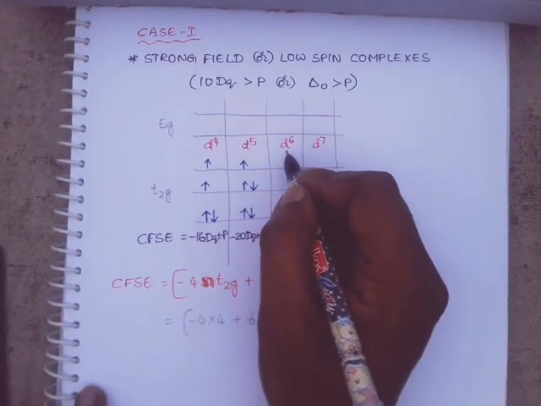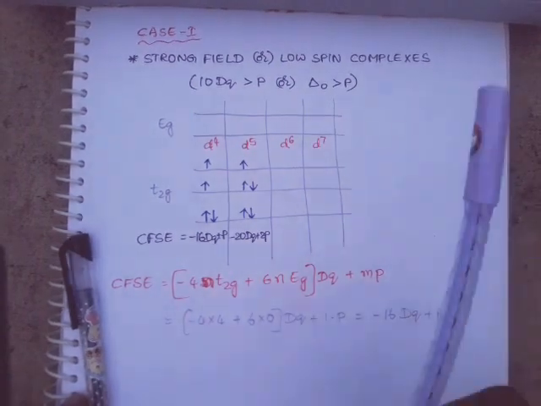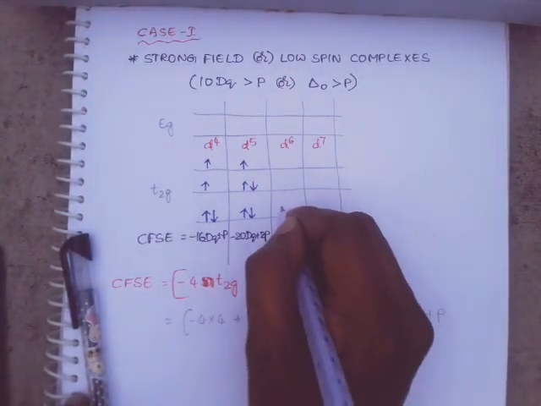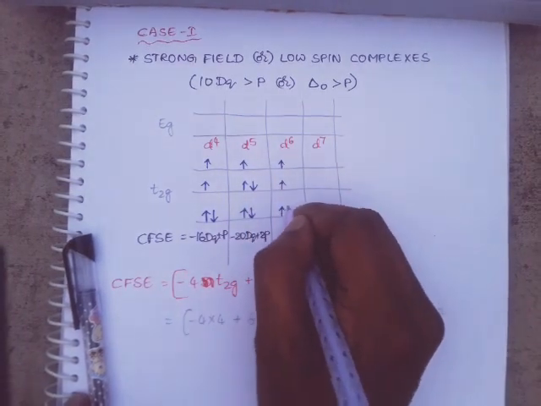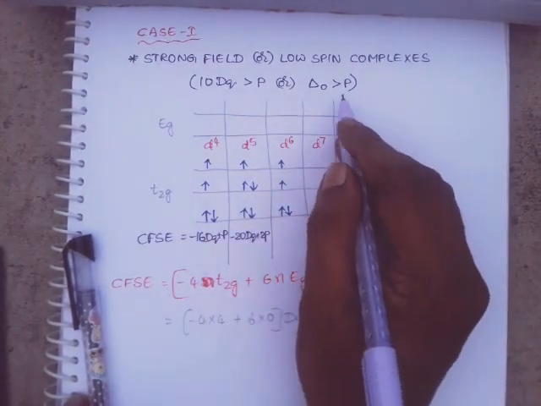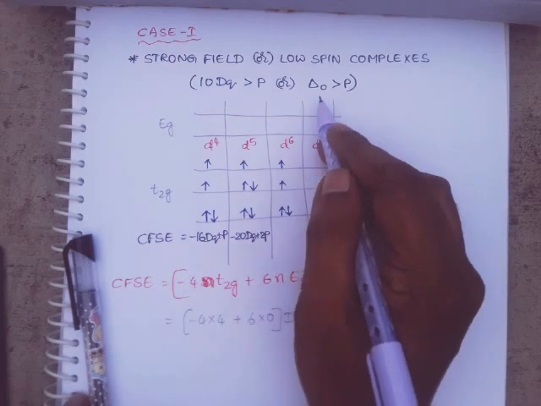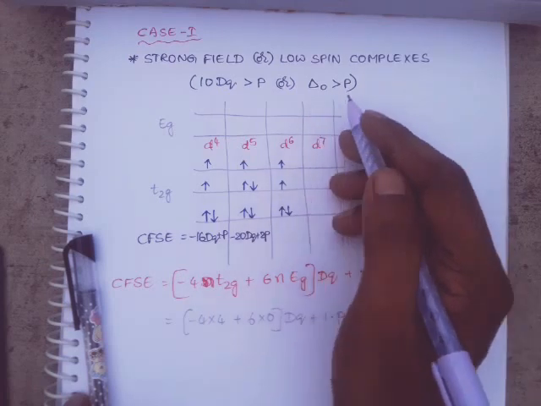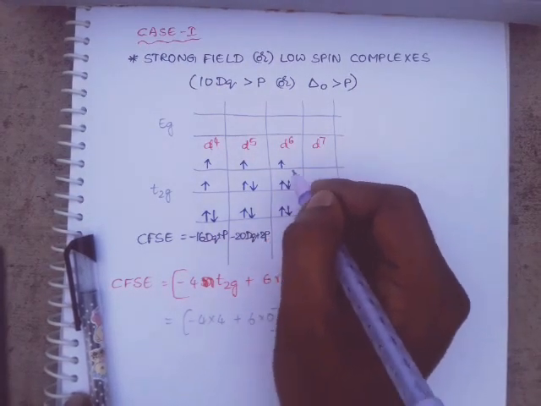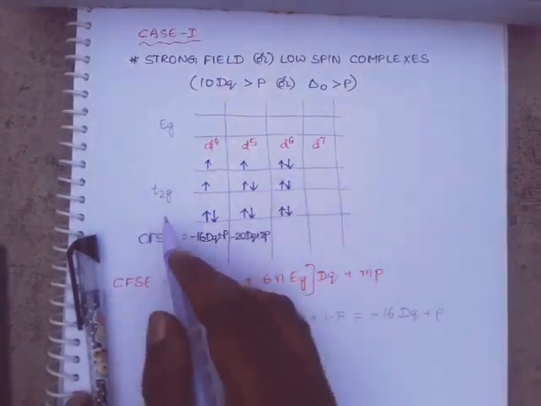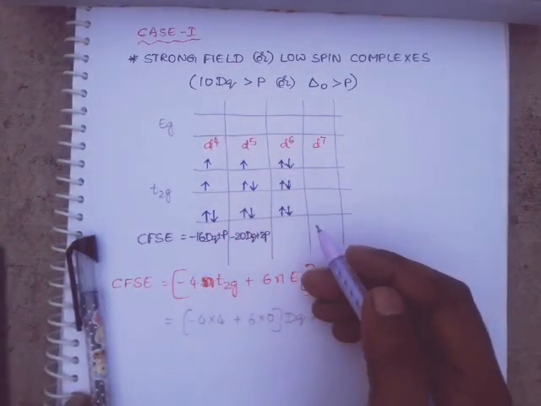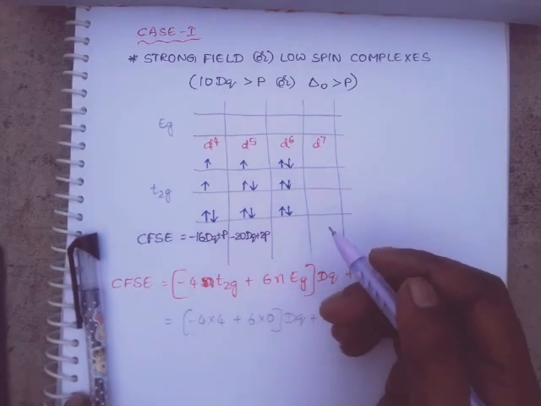Next, d6. For d6 electronic configuration, 1, 2, third electron, fourth electron, pairing takes place. Why? Because pairing energy is less when compared to the splitting energy. So 6 electrons occupy all the t2g orbitals. What is the CFSE value?